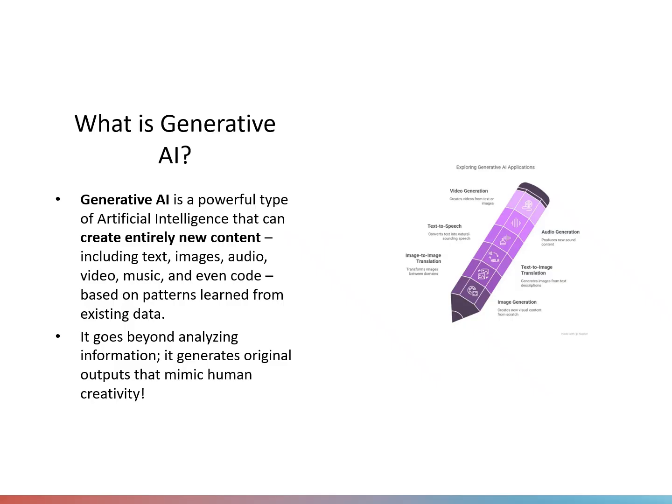What is generative AI? Generative AI is a powerful type of artificial intelligence that can create entirely new content. This includes text, images, audio, video, music, and even computer code. Instead of just analyzing existing data, generative AI learns patterns from massive data sets and then generates original outputs that resemble human creativity. In simple terms, generative AI doesn't just think, it creates.